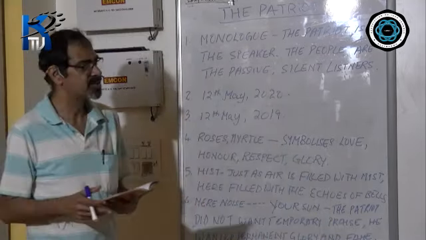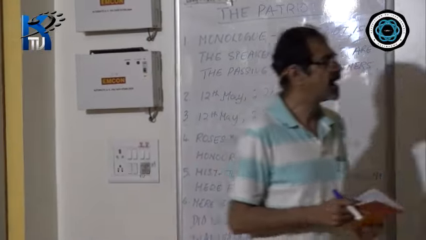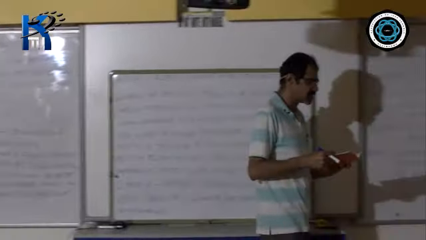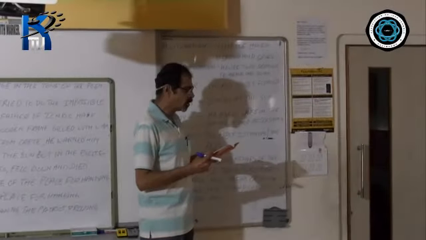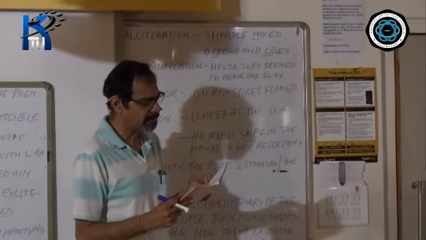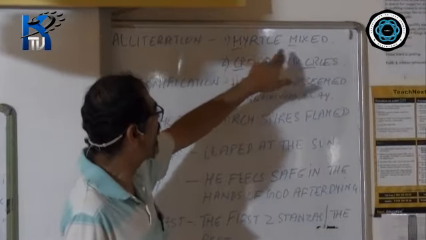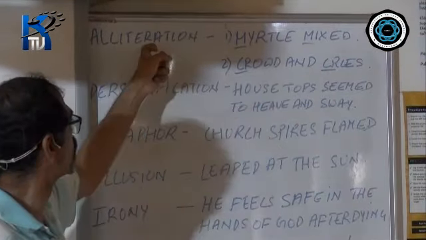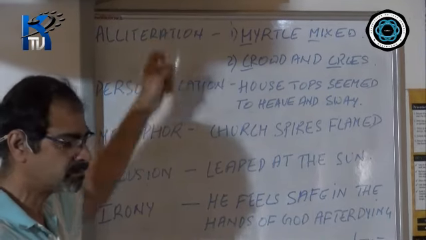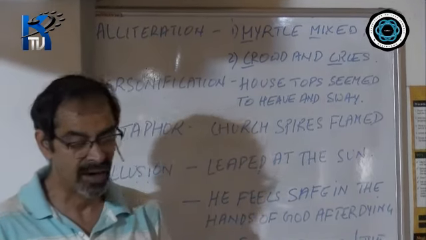Now, in the first stanza, you will notice that there are some figures of speech. Look at the second line. Myrtle mixed in my path like mad. Repetition of the M sound, therefore alliteration. Now look at the third line.